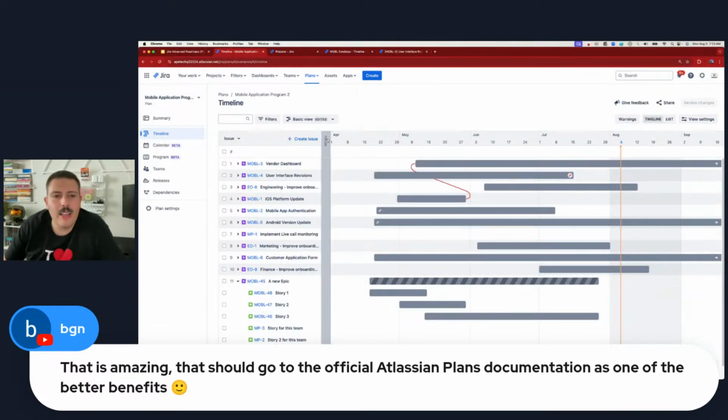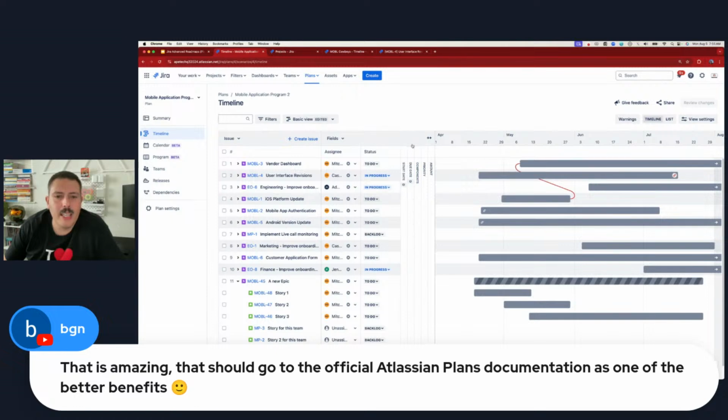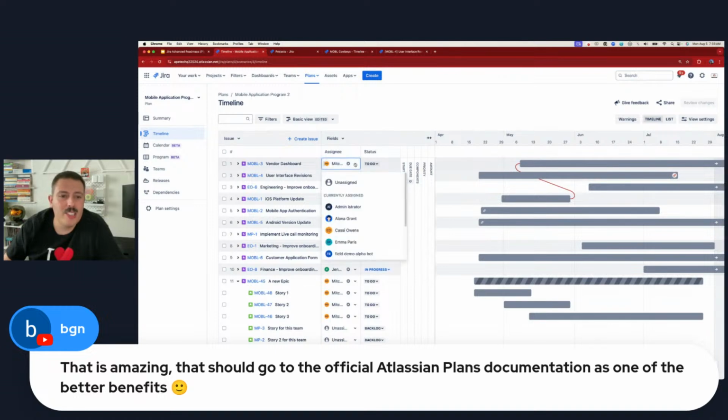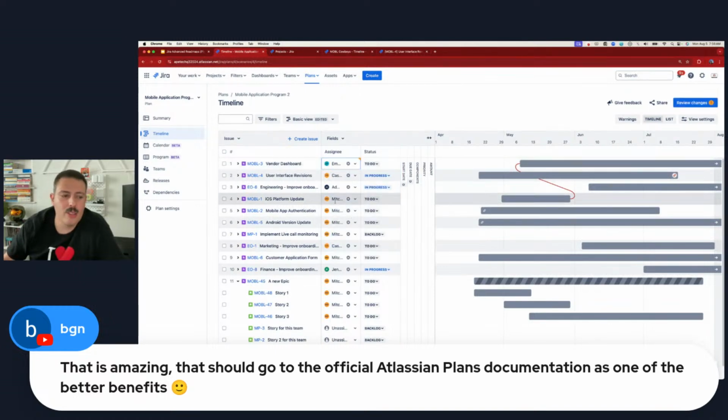Which, by the way, again, I'm out of time here. But if you bring in your sprint field and your release in here, you can then also assign things to people from here. You can set the statuses. This is a new feature too. You couldn't do this before. You can reassign it to somebody else. All right. So in this view, you can hit it.